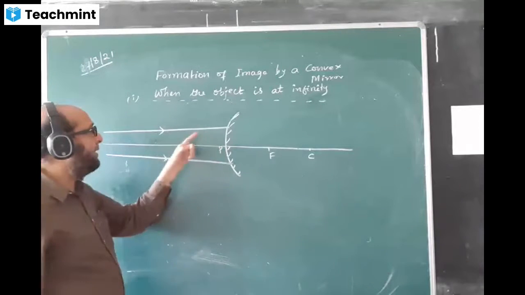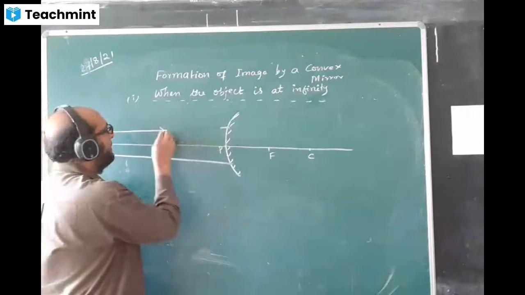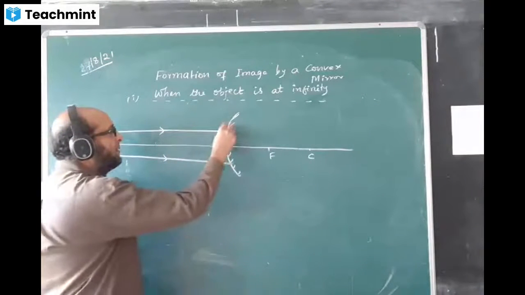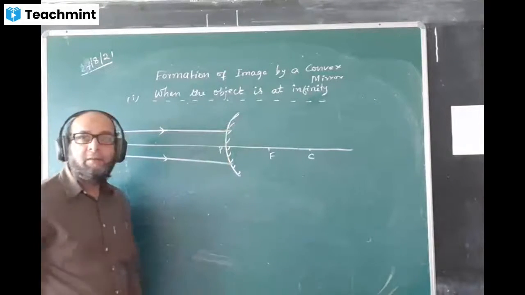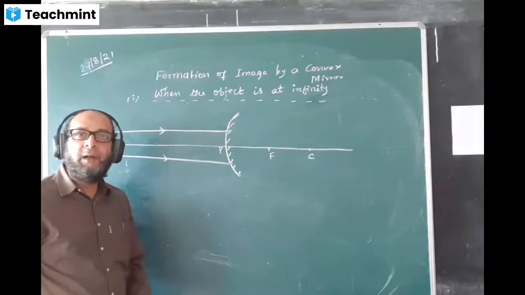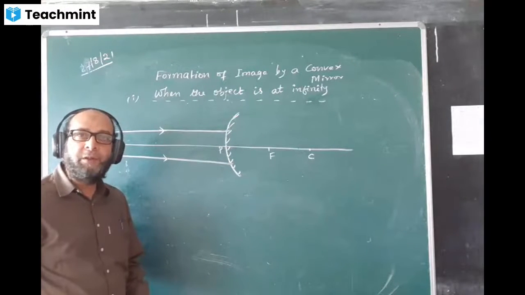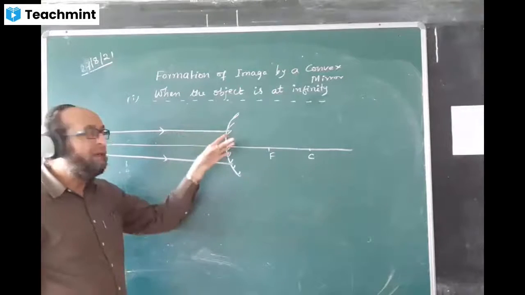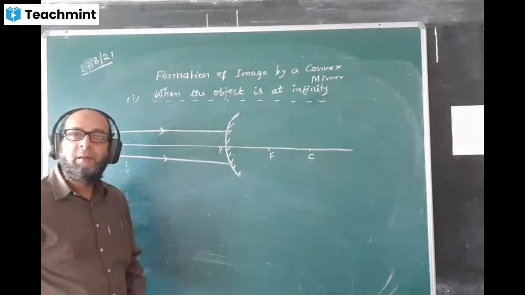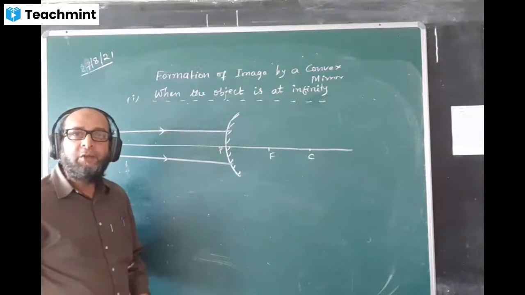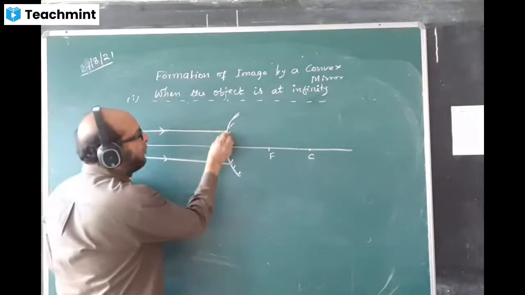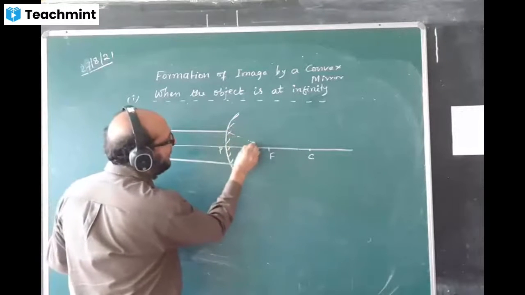What will happen to this ray coming parallel to the principal axis? It will reflect. Through which point will it pass, or appear to pass? Focus. Will it actually pass or will it appear to pass? It will appear to pass through the focus. So the dotted line will be drawn first.